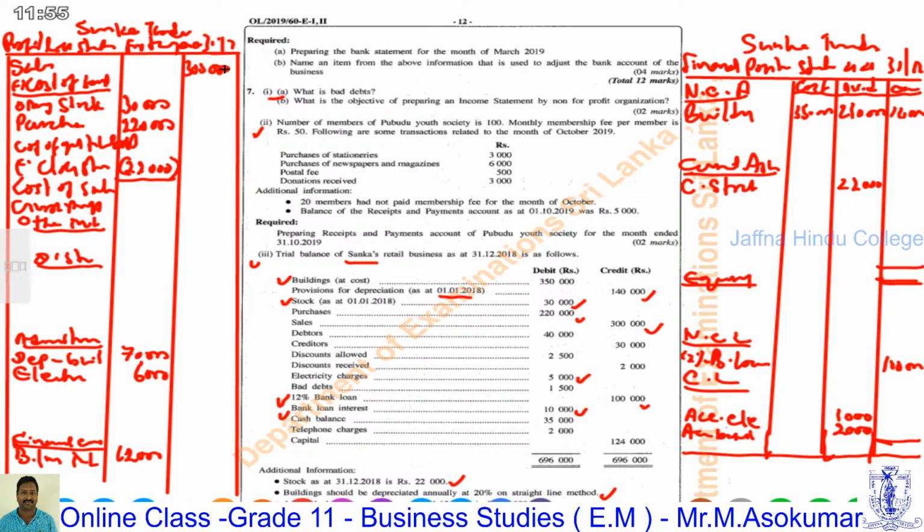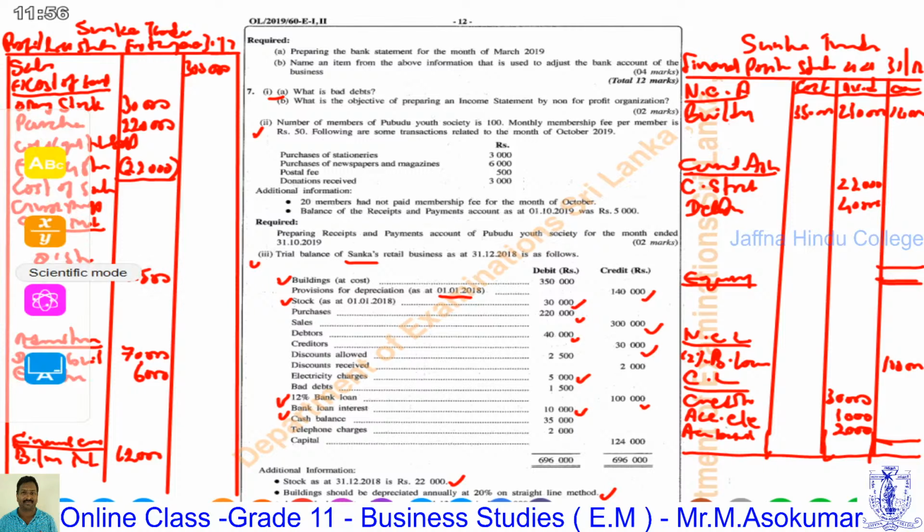Debtors, value 40,000, are under current assets. Creditors, value rupees 30,000, are a current liability; we can put it first in the current liabilities.